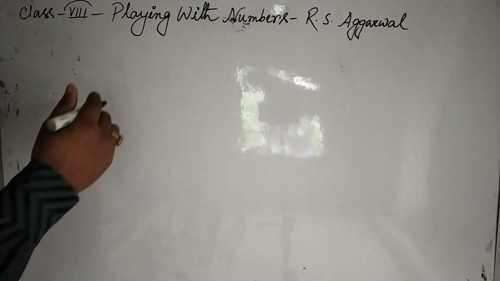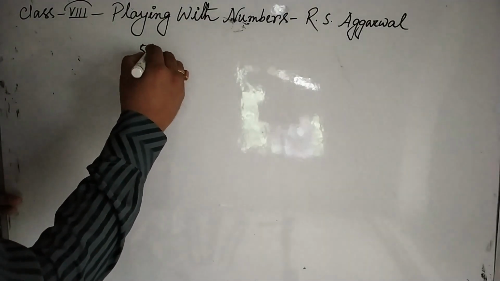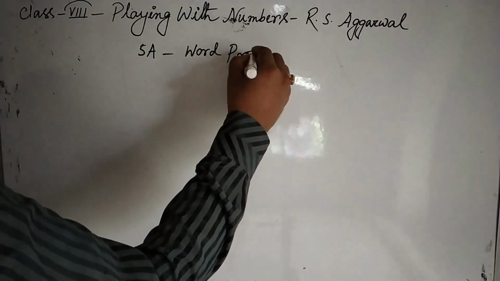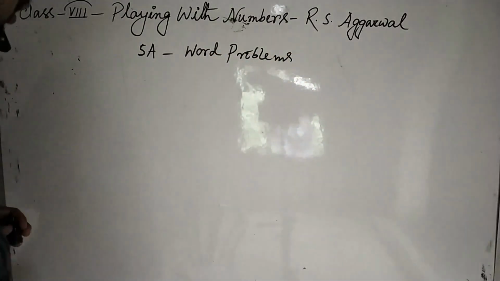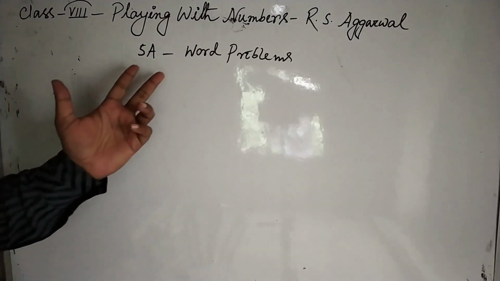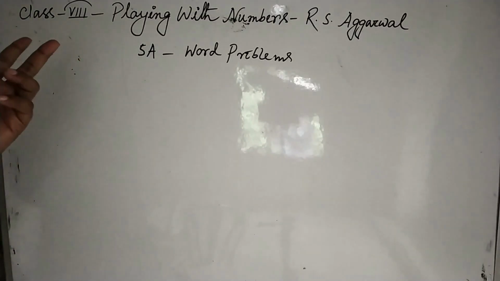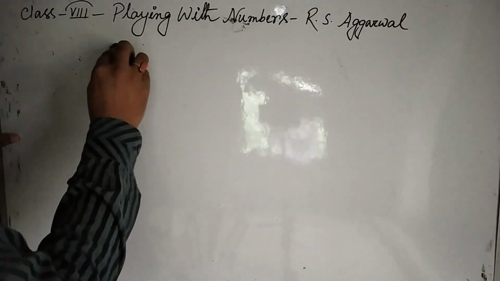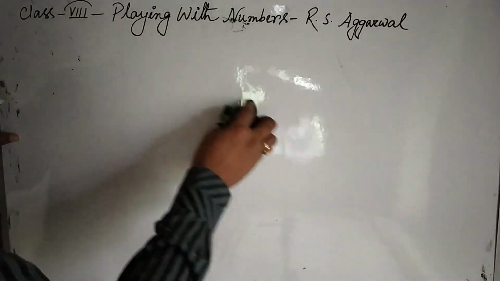In 5A we have some word problems, which are mainly related to linear equations. So I will do this exercise later. Okay. First of all, I will start with the basic divisibility rule by 2, 3, 4, 5 and etc.